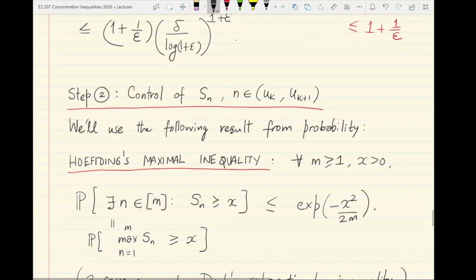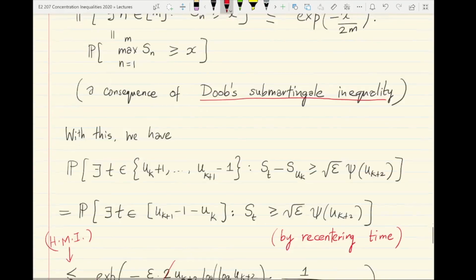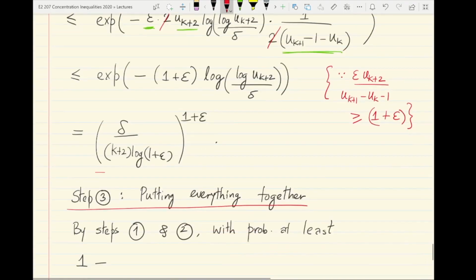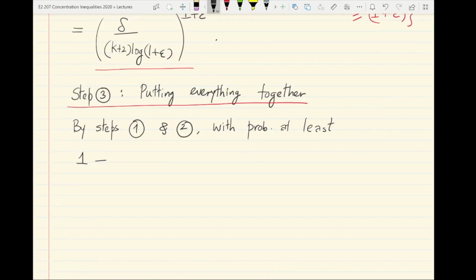Step 1 gave you a bad event probability of this much, and step 2 gave you a bad event probability of this much. So we can argue that if you sum up the bad event probabilities and subtract them from 1, step 1 gives you basically 1 plus 1 by epsilon into some expression, and then a further 1 by epsilon into this thing.